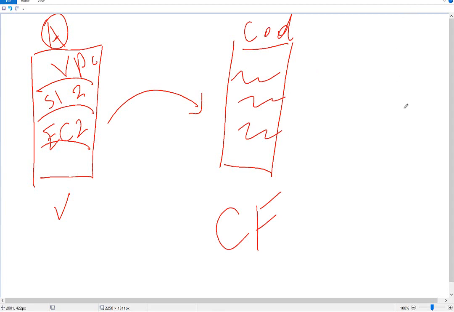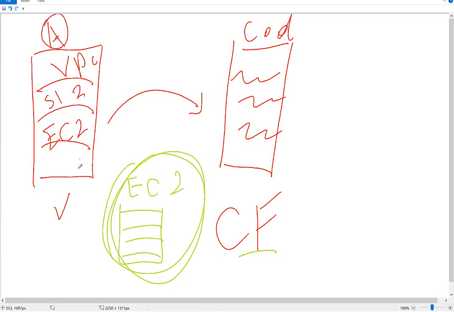Let's do that together. Before doing that, remember CloudFormation has something they call a stack. You need to create a stack, like a machine or like an engine to pull up all your configuration. When you try to do CloudFormation, AWS creates for you an EC2, just like a virtual PC. They call it the CloudFormation stack. This EC2 will help you as an engine to pull up all the configuration and give it to you as code. Then also this stack helps you to deploy the code in another region.